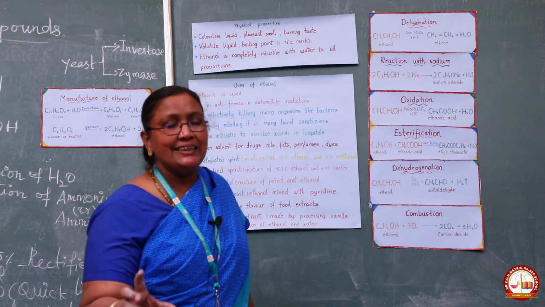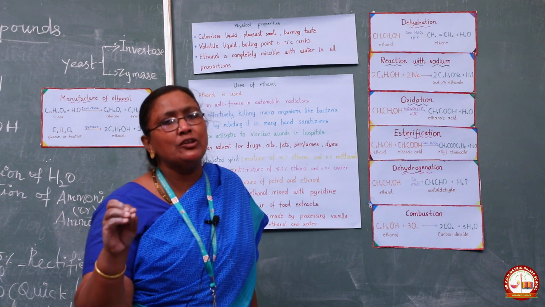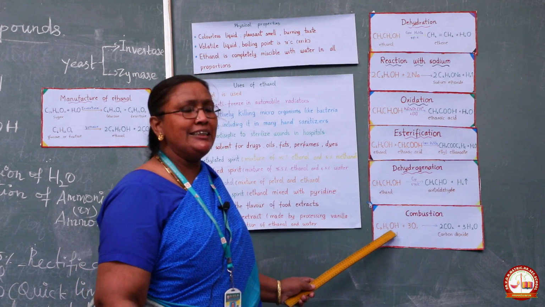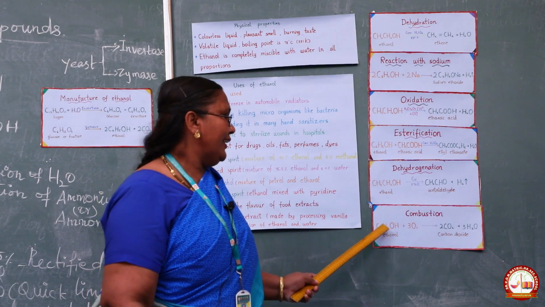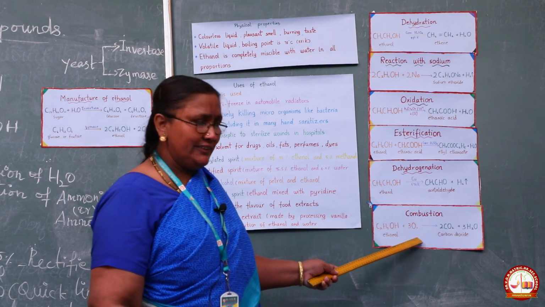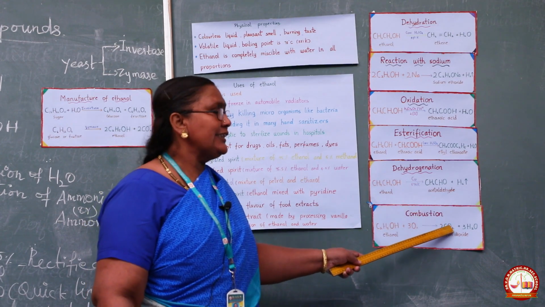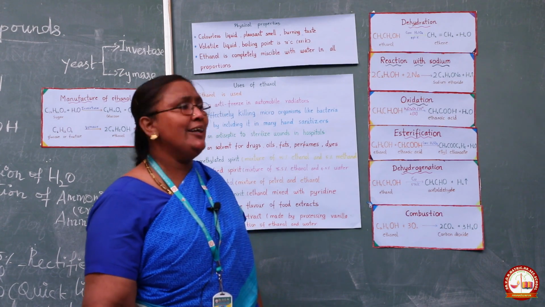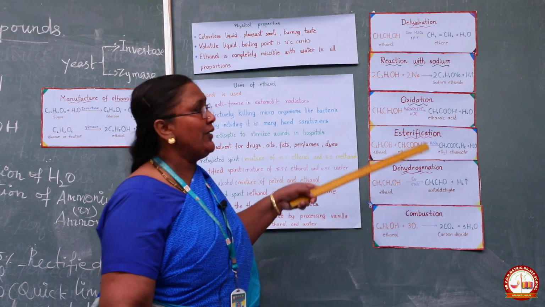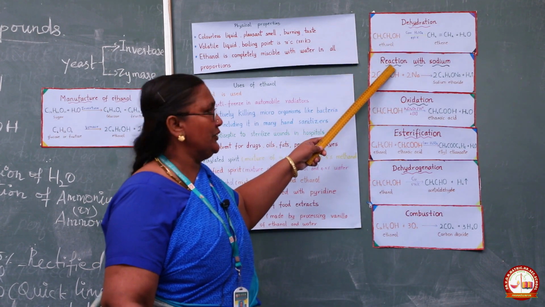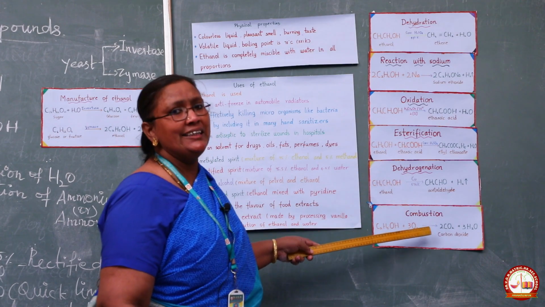Then the last reaction, combustion. What is combustion? Combustion is nothing but burning with oxygen. Here, ethanol is burnt with oxygen to form carbon dioxide and water. C2H5OH reacts with oxygen O2 and changes into CO2 and H2O, carbon dioxide and water. So these are all the chemical properties of ethanol: dehydration, reaction with sodium, oxidation, esterification, dehydrogenation and combustion.